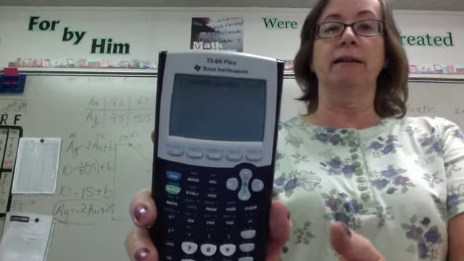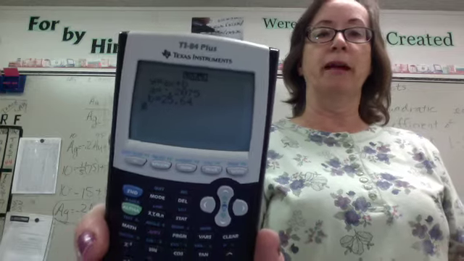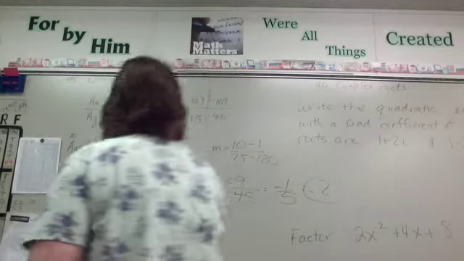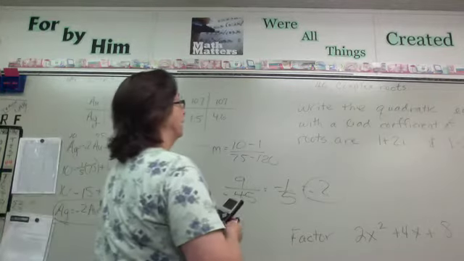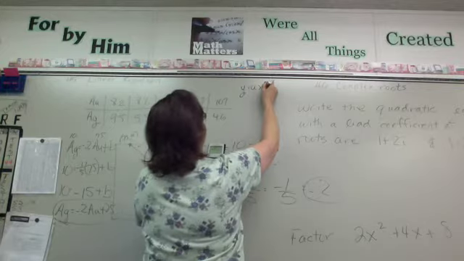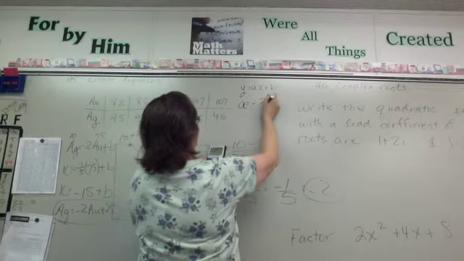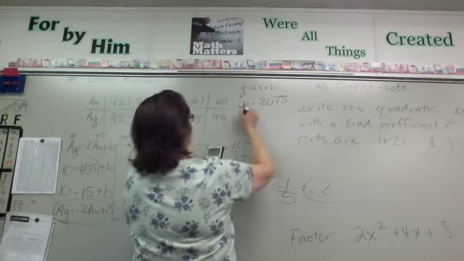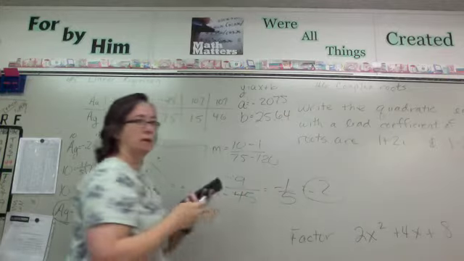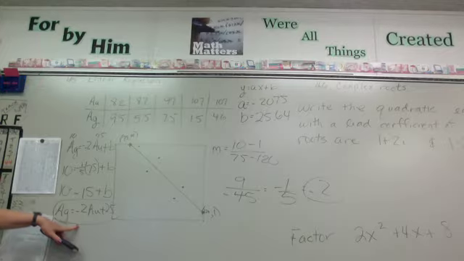And I'm going to hit enter on calculate. All right, and then it's going to give me, I wonder how this is going to show up on there, but it's going to give me y is ax plus b. Okay, I'll write what's on the screen in case it shows up backwards, I don't know. Y is ax plus b. A is negative 0.2075. B is 25.64. Okay, so they got their line pretty good.